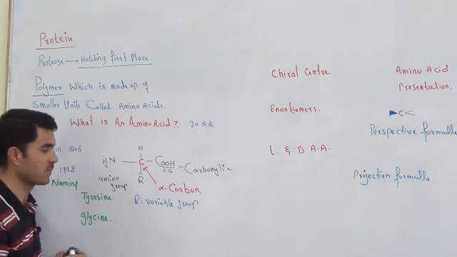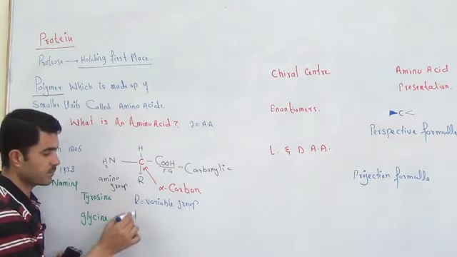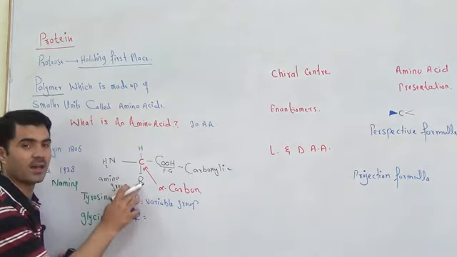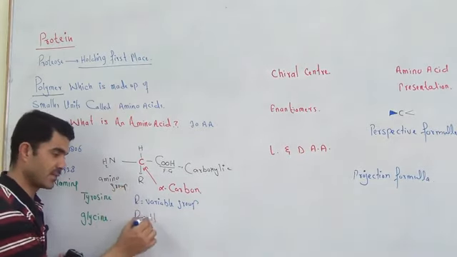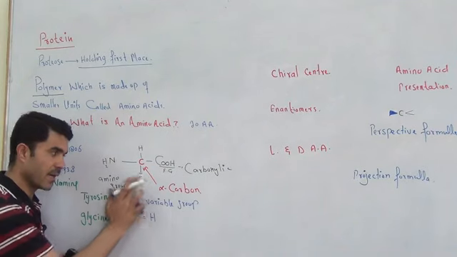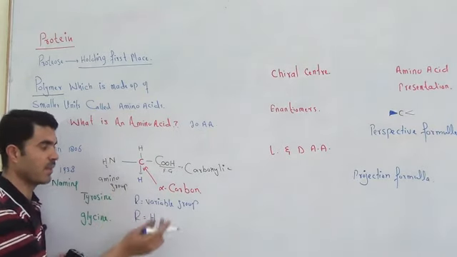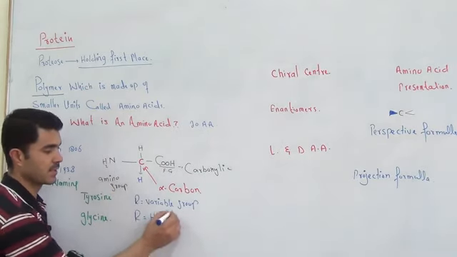Let's suppose, for example, if in place of this R, hydrogen comes here, the name of that amino acid will be called glycine.